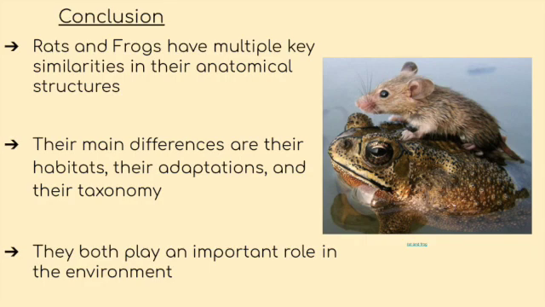Conclusion: rats and frogs have multiple key similarities in their anatomical structures. Their main differences are their habitats, their adaptations, and their taxonomy. They both play an important role in the environment.